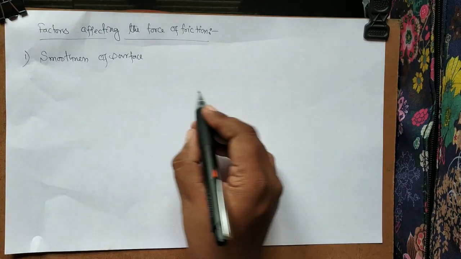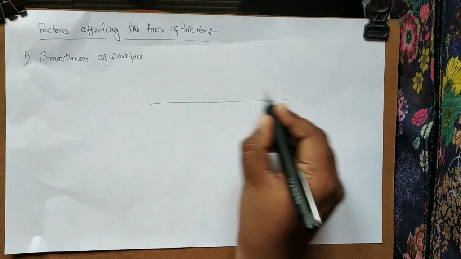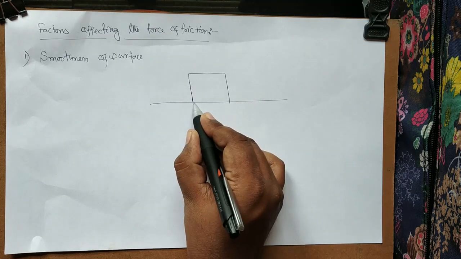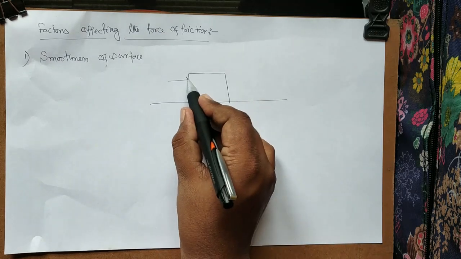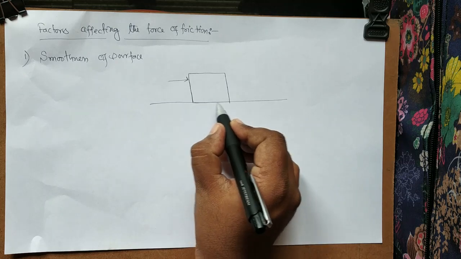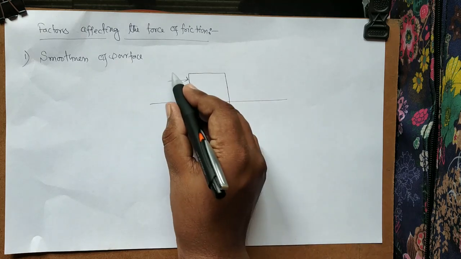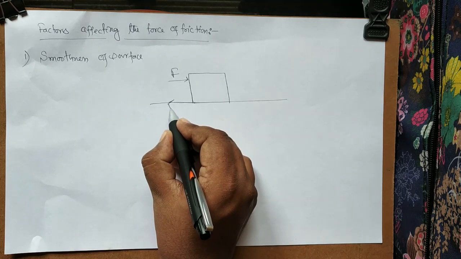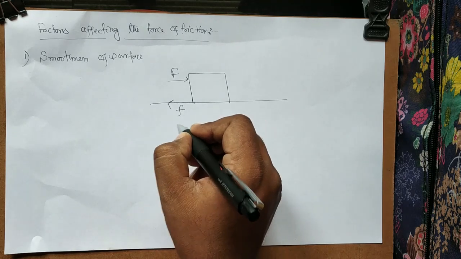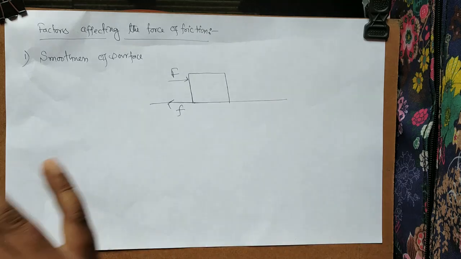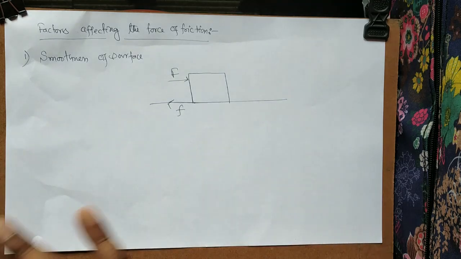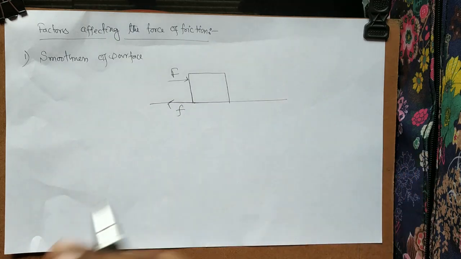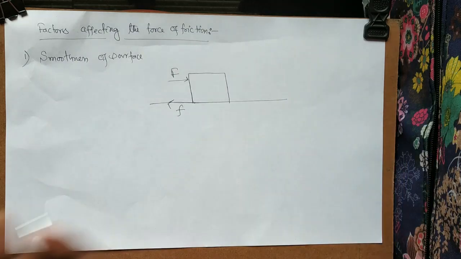If the surface is smooth, just assume it's a straight line, very smooth, then the irregular projections on the surface are fewer. So if you apply force over here, a little friction will act, but that friction will be very less. That's why we want to make a surface plain, so that it is easier to move and slide over it.